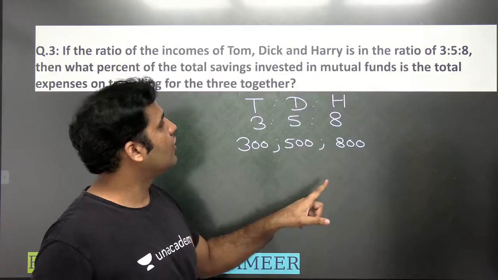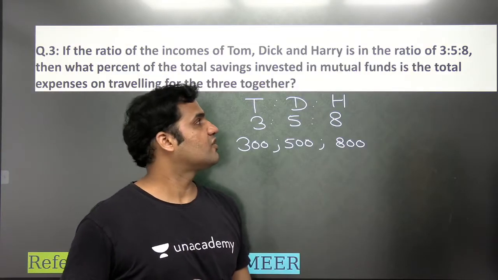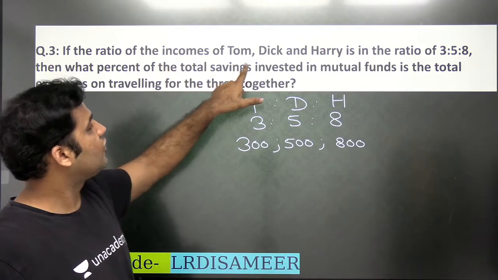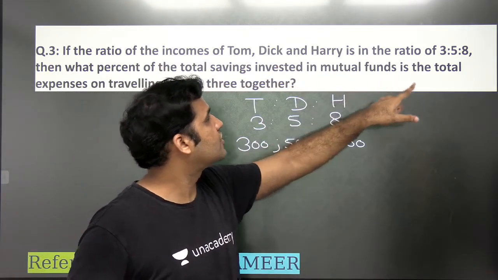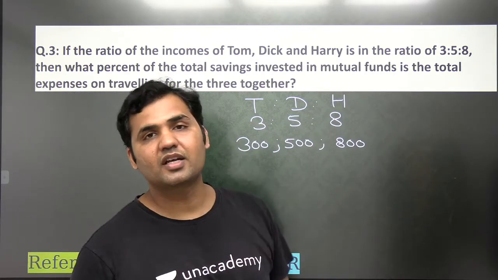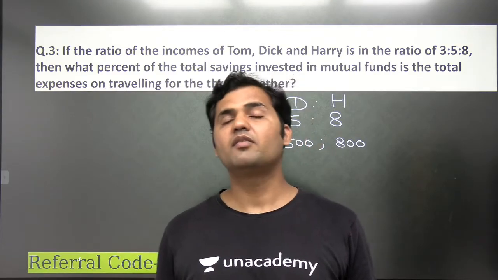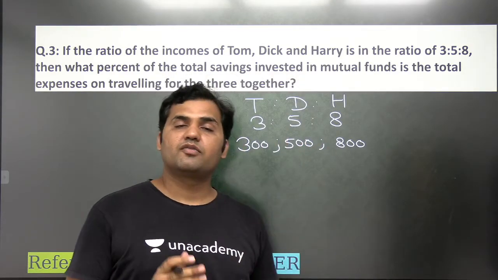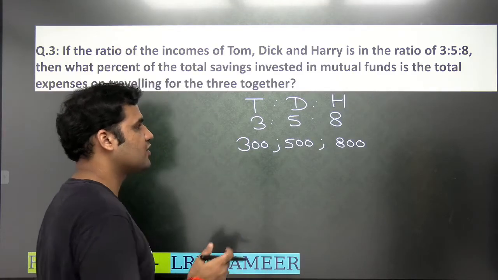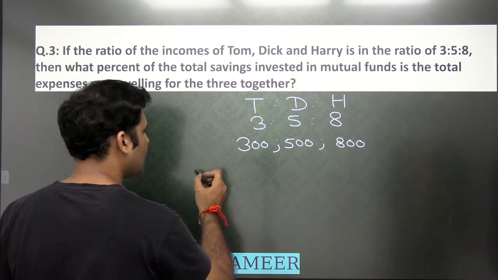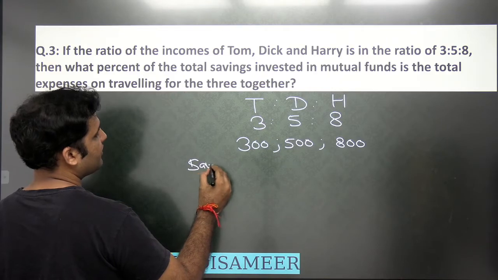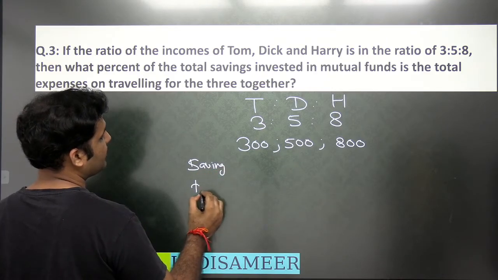Once you know what they are investing in the mutual fund, you can answer the question because the question is asking you what percentage of the total saving invested in mutual fund is the total expenses on traveling for all three. So is it possible to find out all three traveling expenses? Yes, because we have a separate percentage of Tom, Dick, and Harry representing the travel expense percentages. So let's straight away first write down their saving percentages and their traveling expenses.